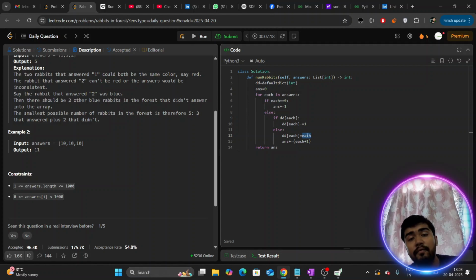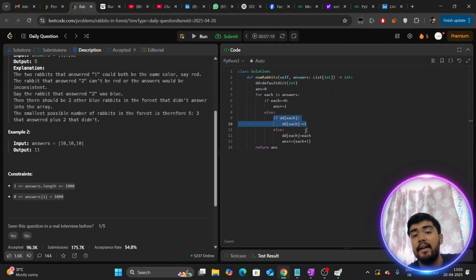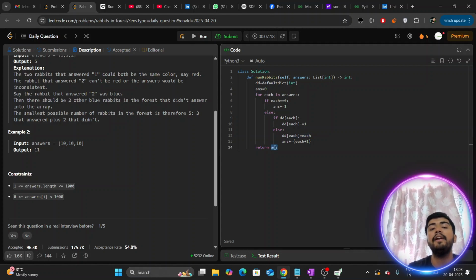If we encounter a future query of the same count, then we are going to use from this each. So that block is this, and we are also decreasing at that time. So when you are spawning each plus 1 rabbits in the forest, also make each rabbits be in the reusable frequency map, and finally we are going to return the answer.